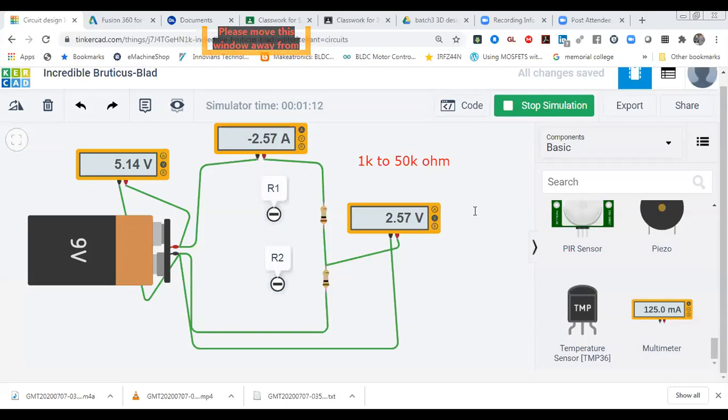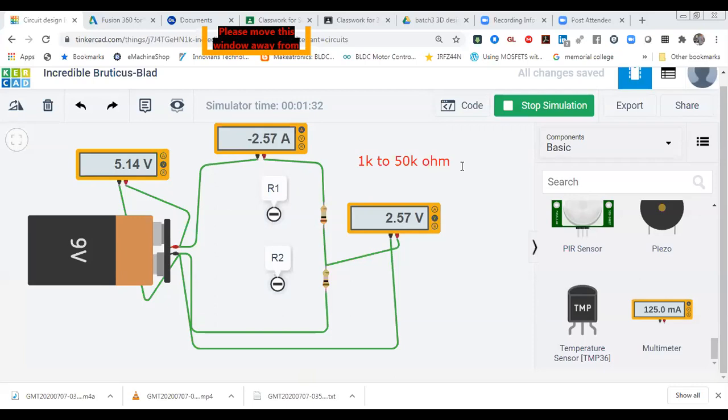If you are going to divide a circuit and use 1 ohm resistance, your battery will get drained in a very short time because high current is flowing over here. So how do you decide the resistance? I told you this is the optimum range. So how do you decide which value out of this range to use?